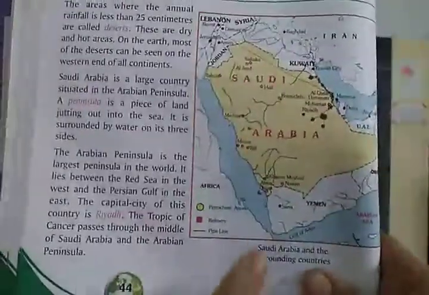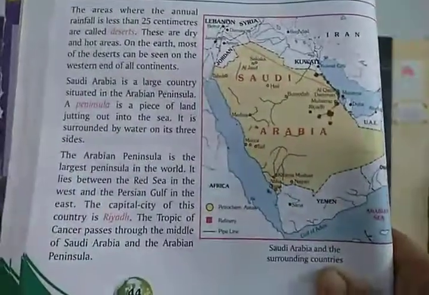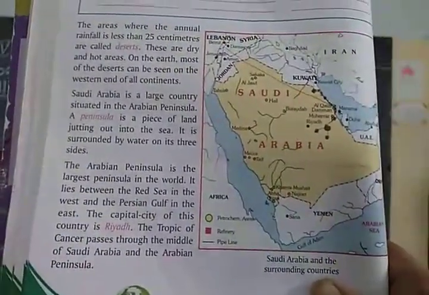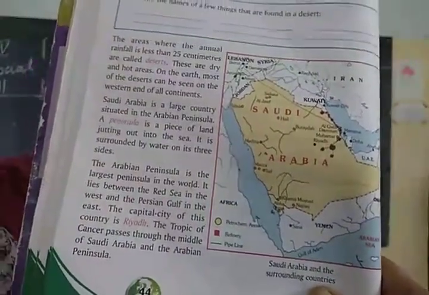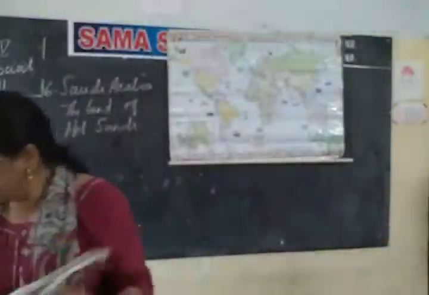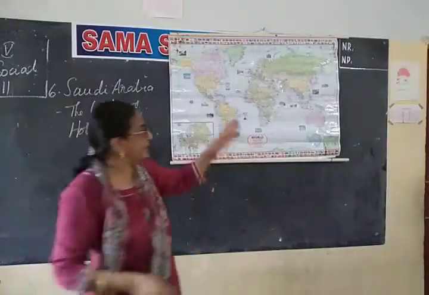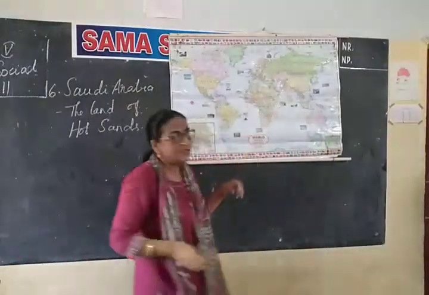Today we will learn about this lesson: the land of hot deserts, or hot sands. So, it is a hot desert. When I tell you about a desert, it is in Western Asia, you see. This is about Saudi Arabia.